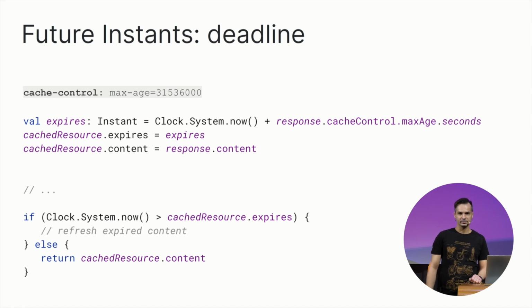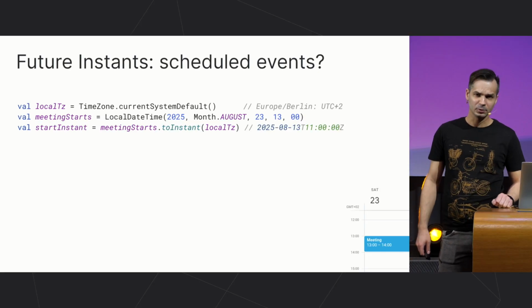What we have seen in these two examples with future instant and past instant is that they do not require a time zone for calculations. Such code works in any time zone as long as you use instants, which are basically fixed in UTC plus 0. So it might be tempting to give advice to define such a rule of thumb: just use instants everywhere and only convert them to local date time for formatting, presenting the value to a user, and avoid storing local moments as data. But would it be a good idea to follow such advice?